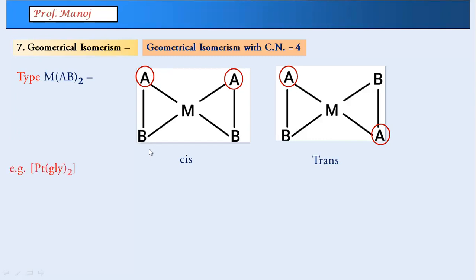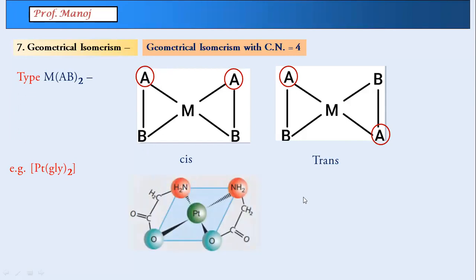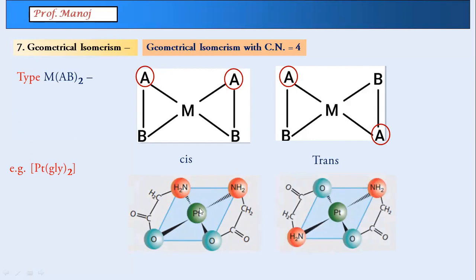So let us see an example here. Platinum connected to 2 glycine groups. Now this is one example wherein you can see NH2CH2COO. So the amine group is connected here to the carbon. This is in the opposite way. The ligand which I'm choosing here is the glycine ligand. Perhaps bio students know about the amino acid glycine. That is the ligand here. And I have made in red color the donating atoms, nitrogen and the third oxygen over here. Go through it. Any doubt?